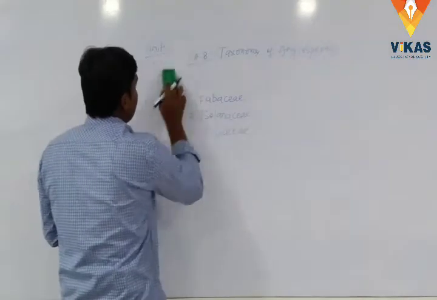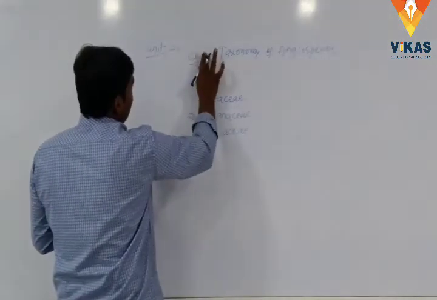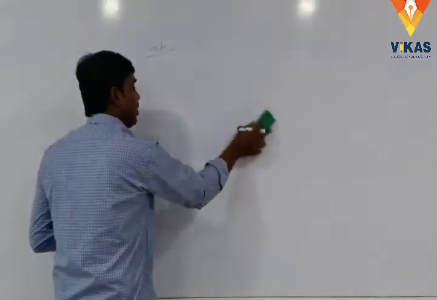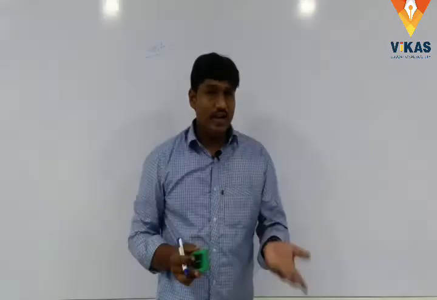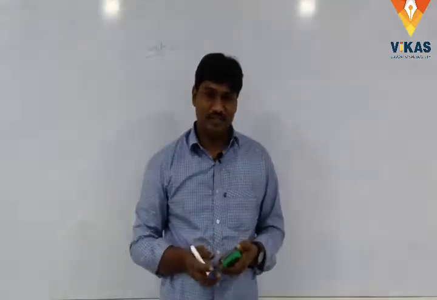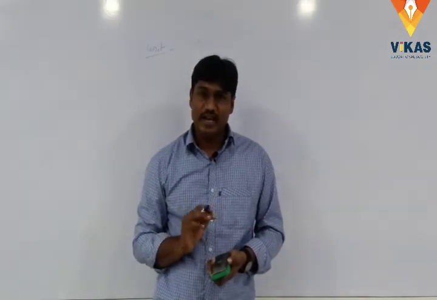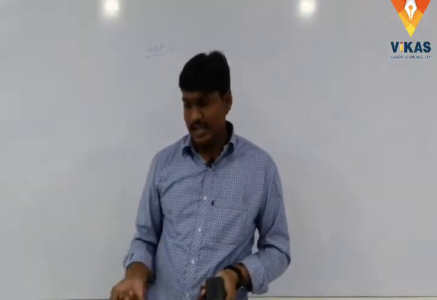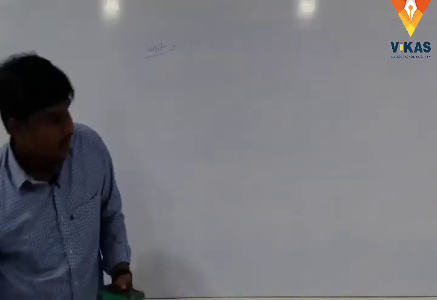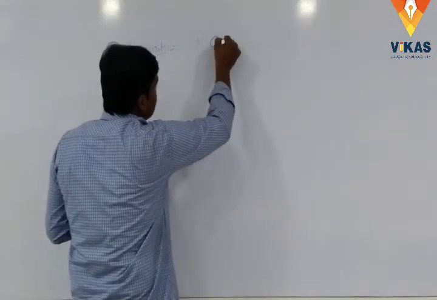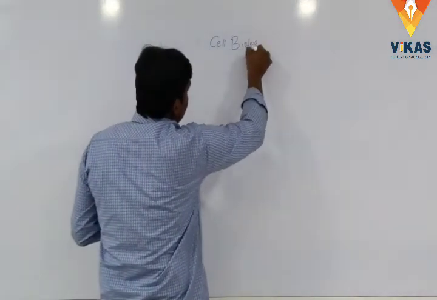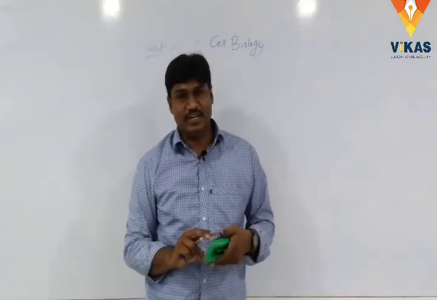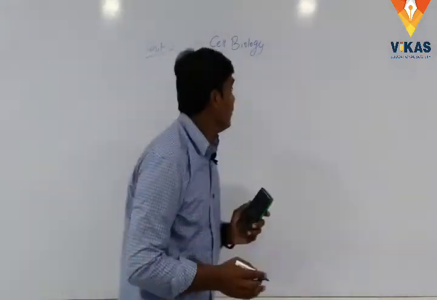Next one, unit number 5. Here we go. Unit number 5 is the most important topic. Already you know about cell biology. Here we will discuss cell biology. What is cell biology? Cell biology means the structure and functions of the cell. In cell biology, there are three main chapters present.